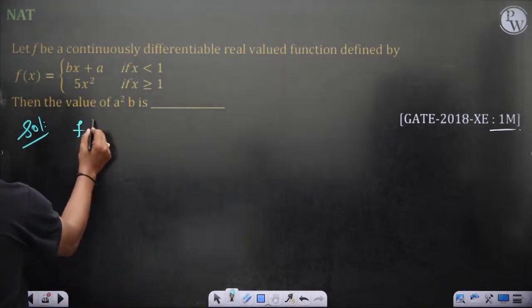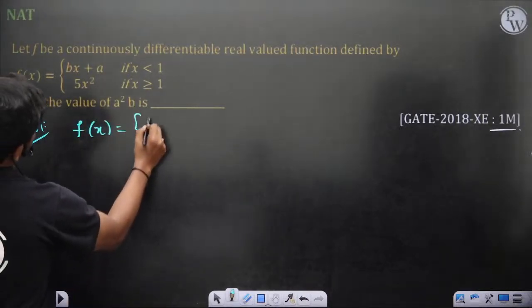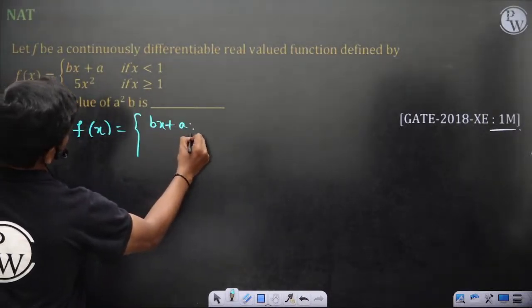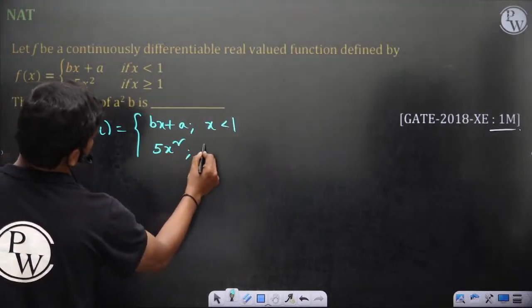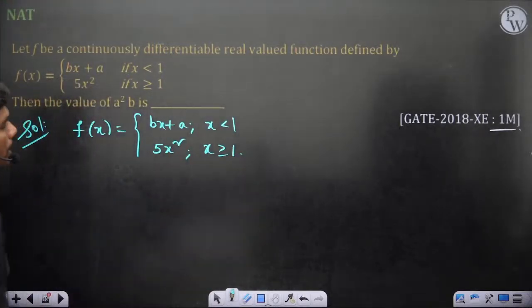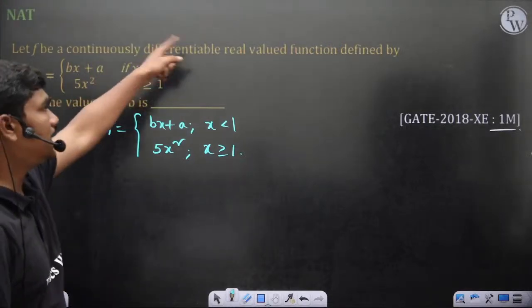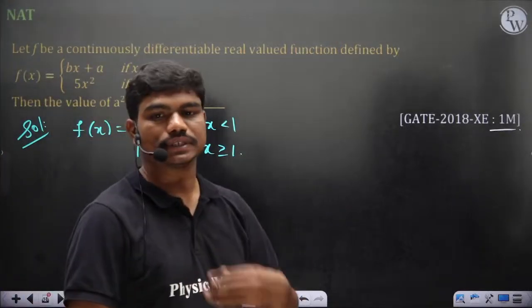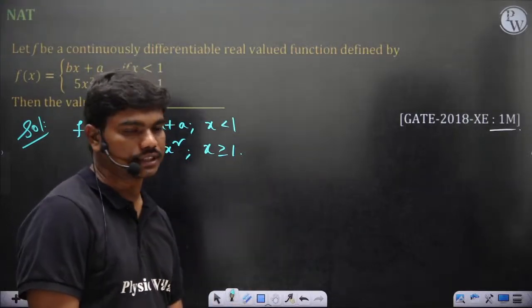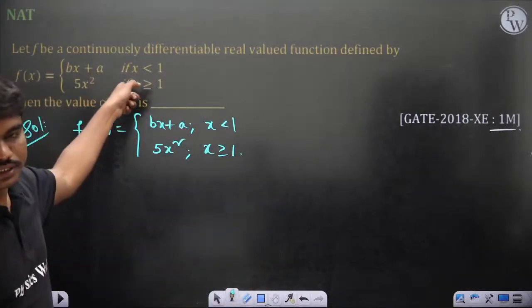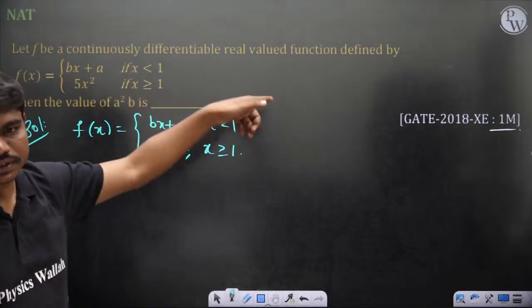Then f of x is equal to bx plus a if x is less than 1, and 5x square if x is greater than or equal to 1. First of all, it's continuously differentiable, which means the derivative keeps existing. Like if you take the function e power x, its derivative keeps existing. You take differentiation, integration here, and the derivatives exist at all the places.